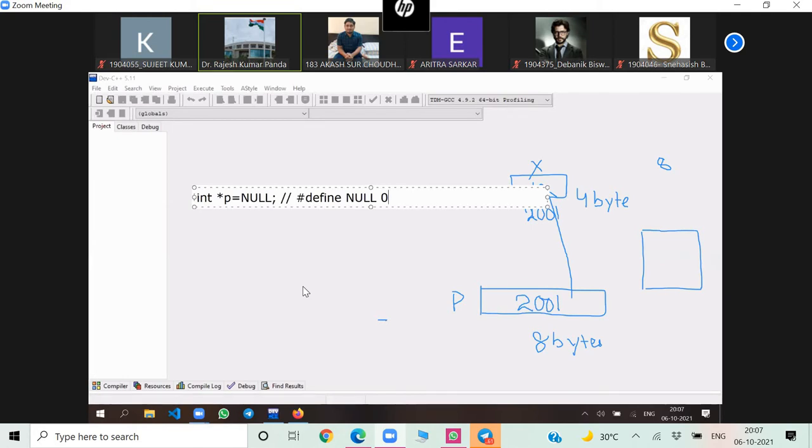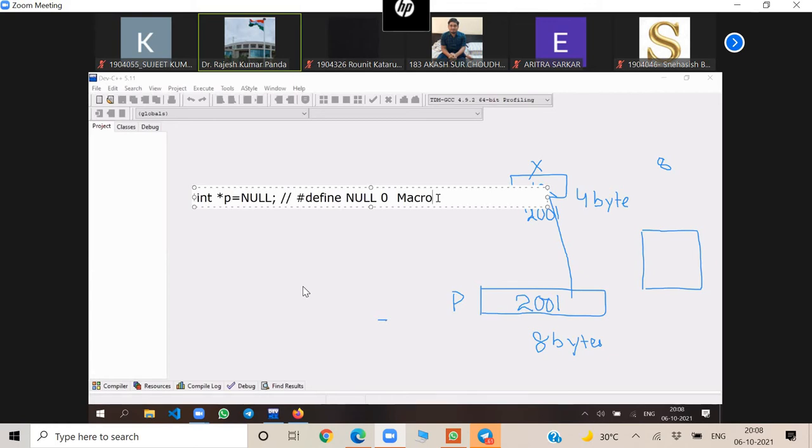It is a macro. Remember the name. It is a macro, a predefined macro. Null is a predefined macro whose value is 0. How is the macro defined? Using #define. You can use it as a constant, and its value is 0. Suppose in the interview they ask, what is the use of null in C?